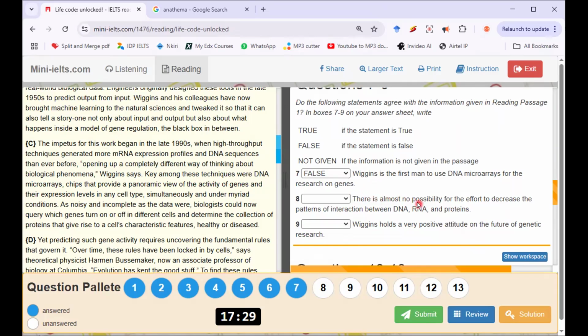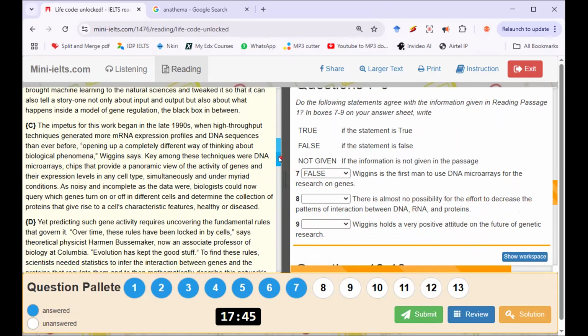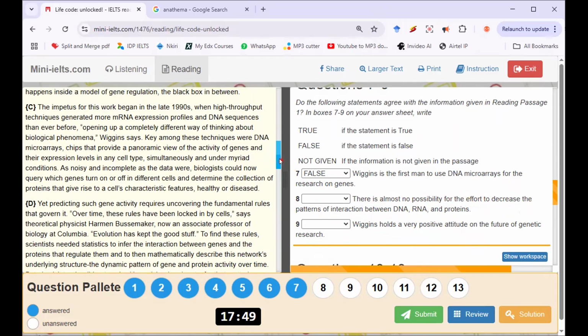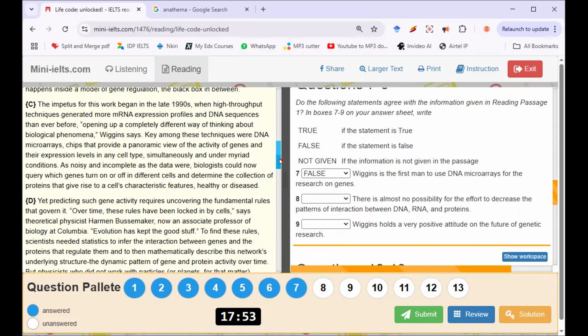Number 8, there is almost no possibility for the effort to decrease the pattern of interaction between DNA, RNA, and proteins. Let me look for DNA, RNA, and proteins.